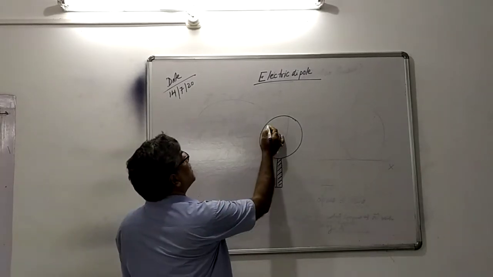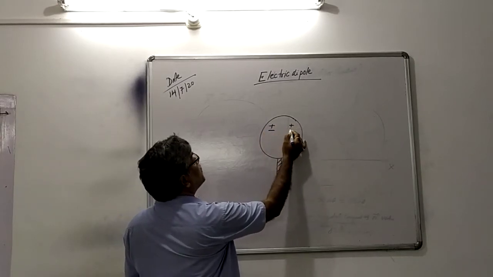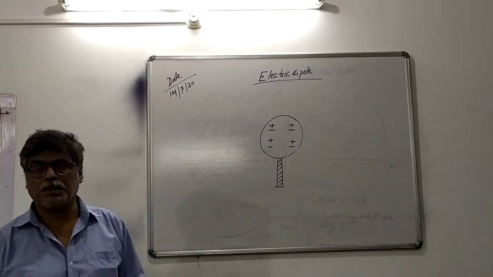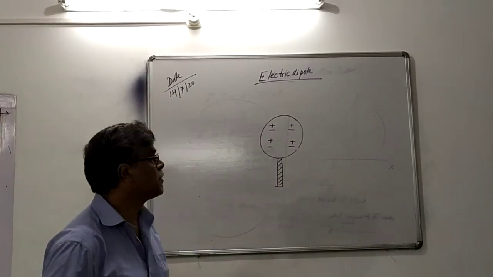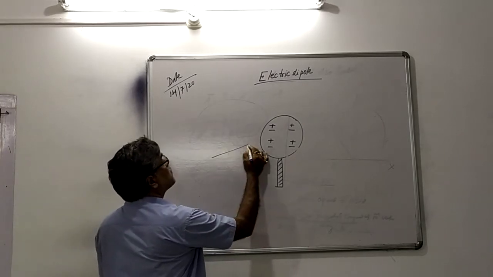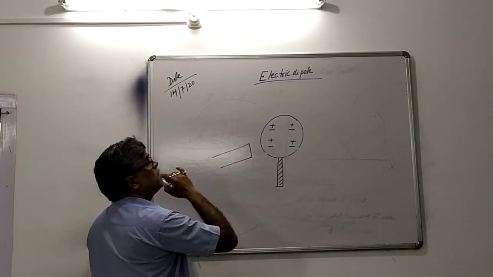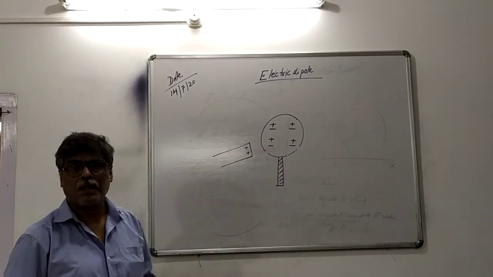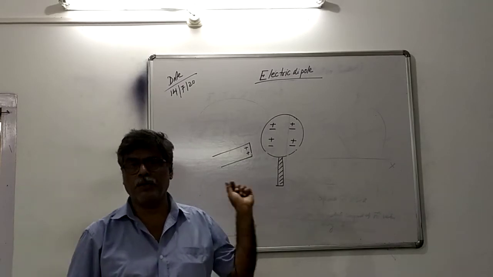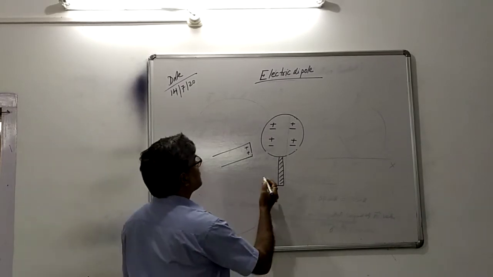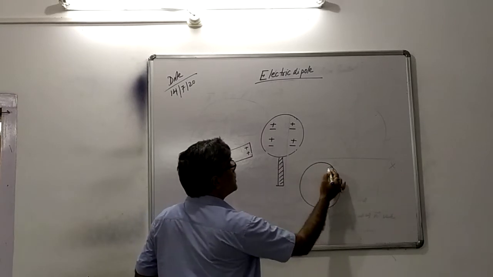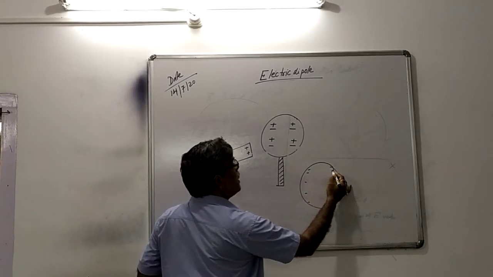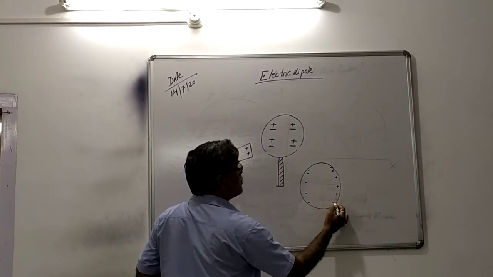If it is a bad conductor, it means equal numbers of positive and negative charges are there. If you bring a positive charge body near it, like in the theory of induction, what will happen? This part becomes negative charge, and this part becomes positive charge.